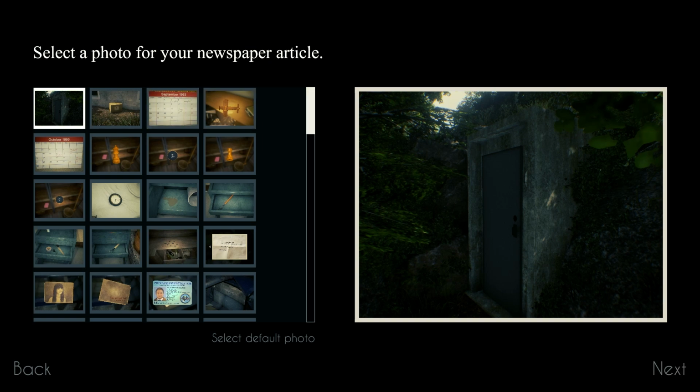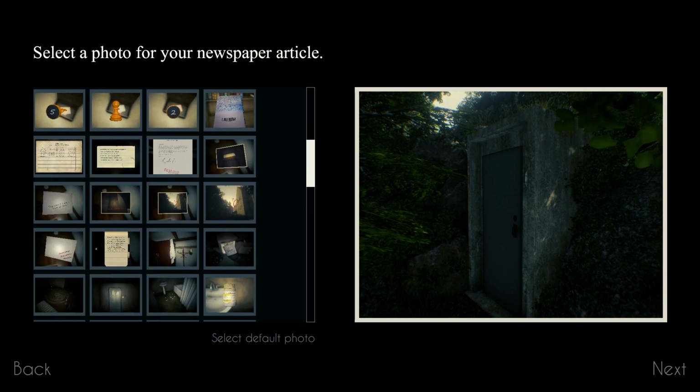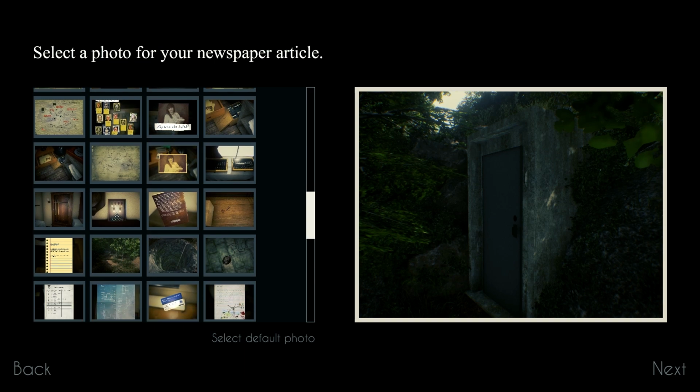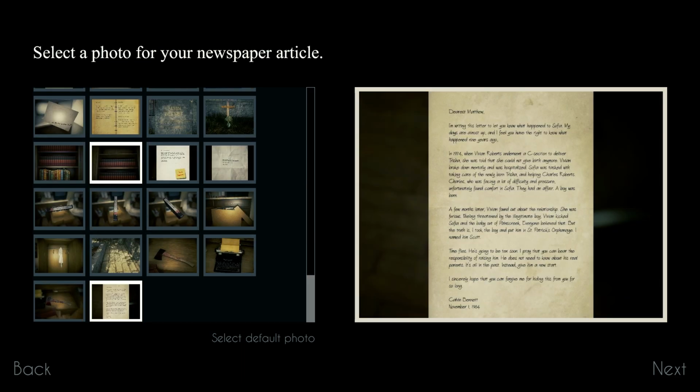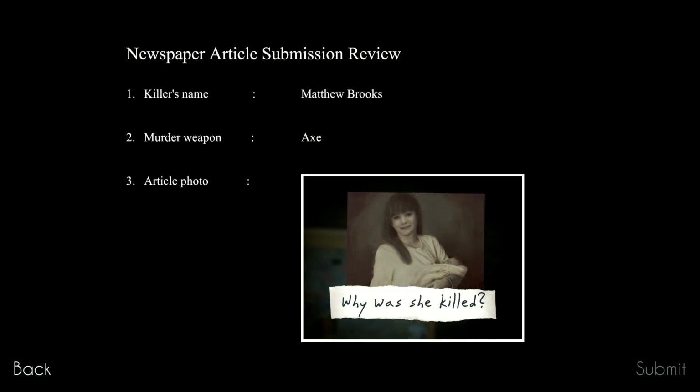Select a photo for your newspaper article. Oh, dude, what would be a good photo? What was like a really good photo that I took? The murder weapon. Does it matter what I pick? I like that one better. Newspaper article submission review. Killer's name, Matthew Brooks. Murder weapon, axe. Article photo, why was she killed?